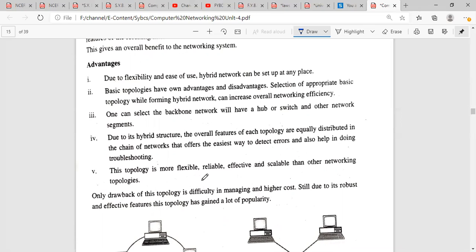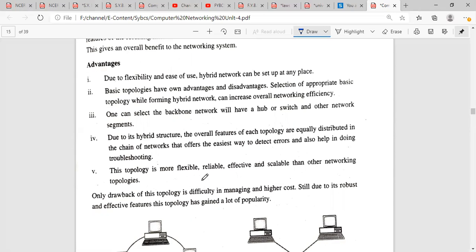Due to its hybrid structure, the overall features of each topology are equally distributed in the chain of the network. Whatever features we have for each topology are equally distributed across the chain of the network. That offers the easiest way to detect errors and also helps in troubleshooting. So if there is a problem, or a defect, or if any troubleshooting is required in the entire system, it will give us the easiest way. This topology is more flexible, reliable, effective, as well as scalable than other networking topologies.